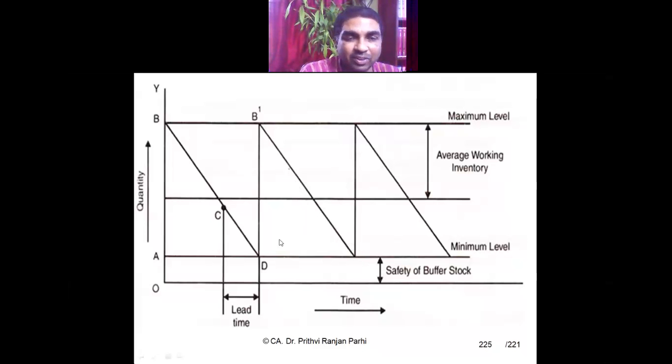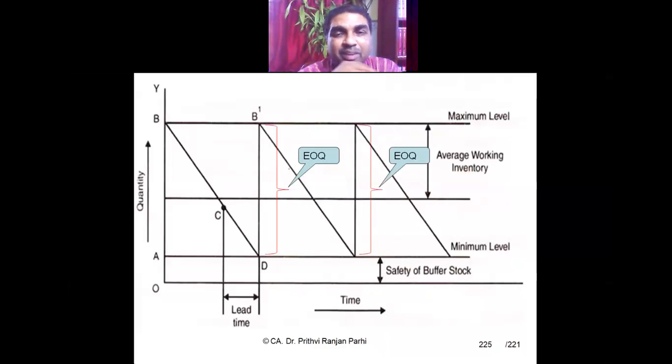Now what are we talking about, what is the quantity we will be placing? The time we have understood. We have to place the order at this point. It depends upon the lead time. But the quantity, this much quantity I am talking about. Every time I have to place an order for this much quantity. That is what I am calling EOQ. Every time I have to place the EOQ order.